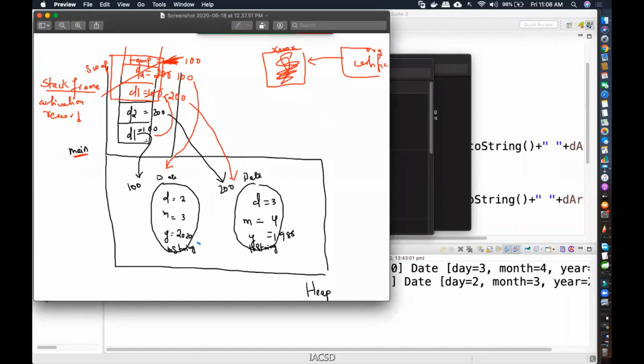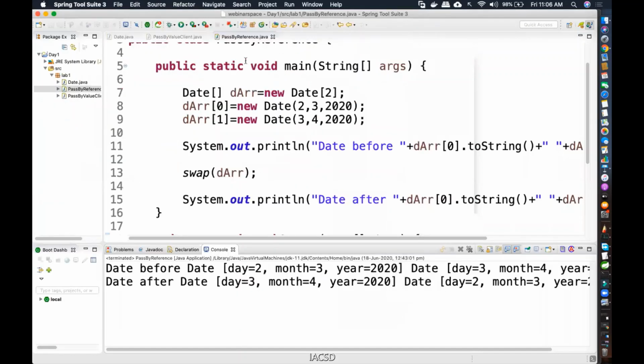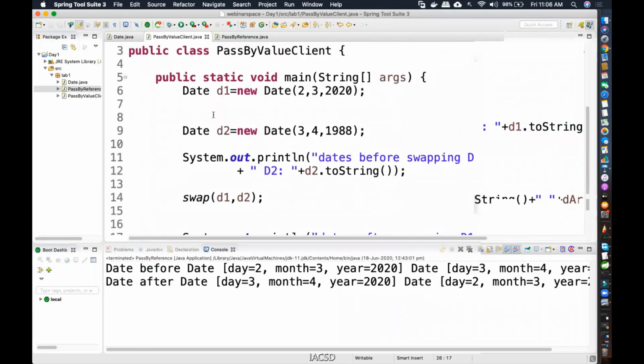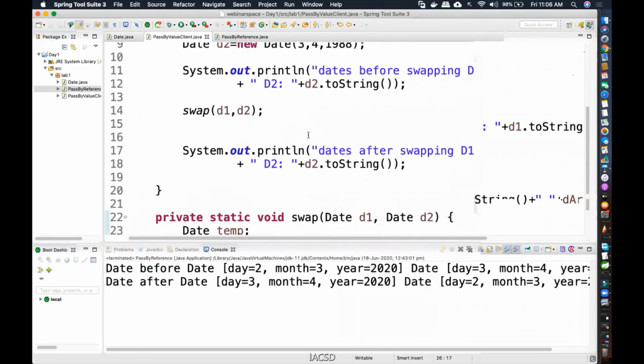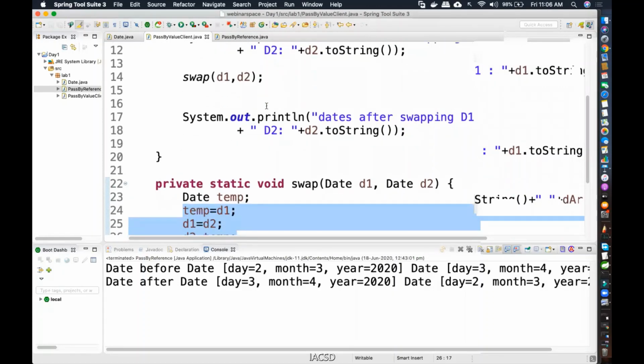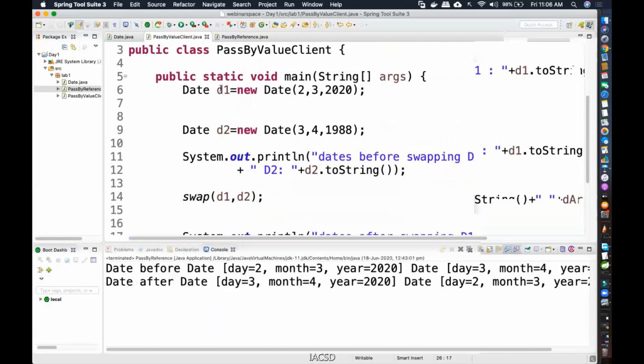So we saw that when we are doing pass by value, like in this particular program, we created two date objects and we displayed the date value before swapping, and then we pass D1 and D2, both the date objects' references. But I'll tell you why exactly I'm calling it references. Because this D1 and D2 happens to be what?